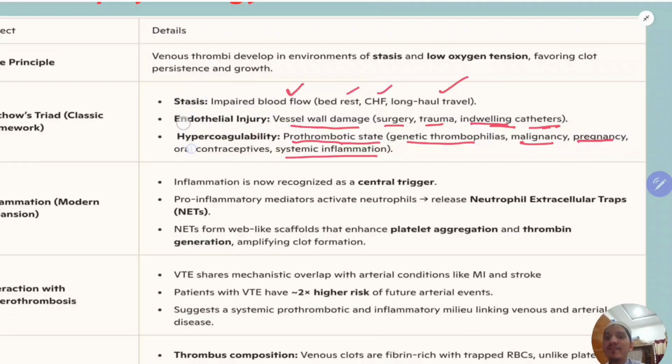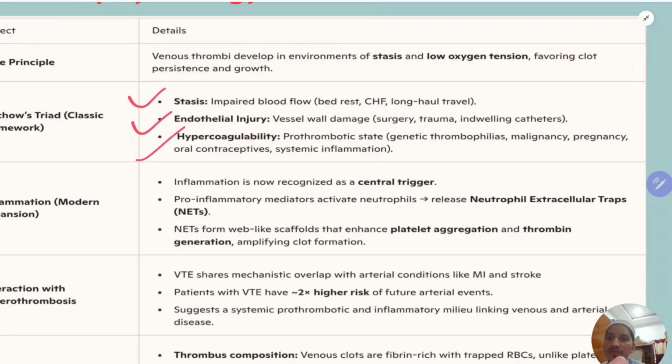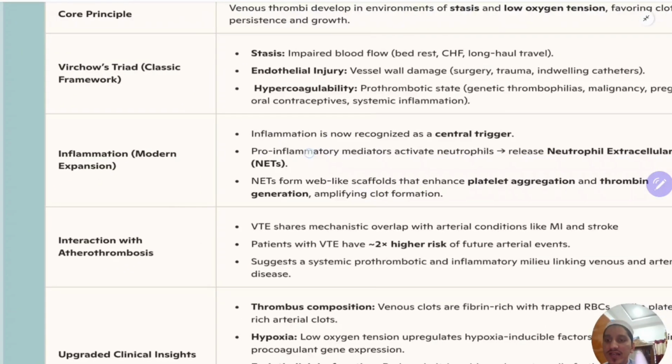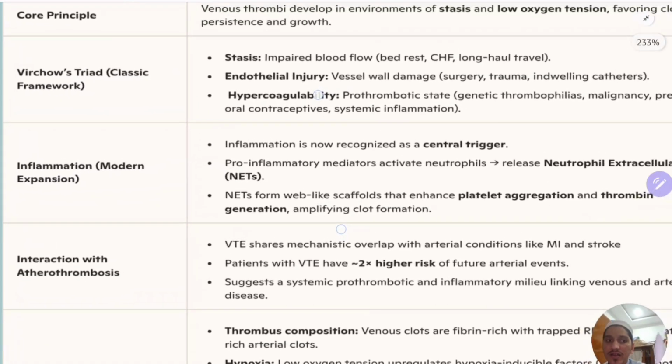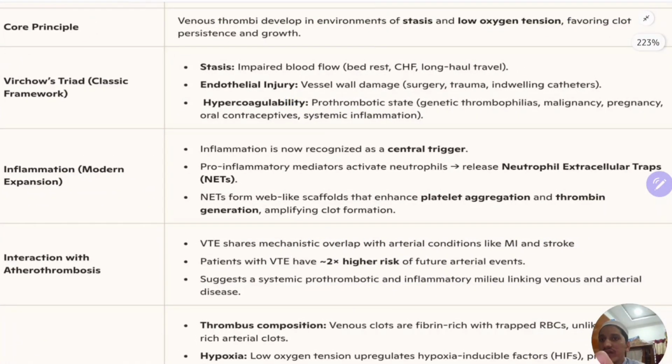So this we have known till now, that Virchow's triad, if you know, you will know the causes easily. So anything which causes stasis, endothelial injury, or hypercoagulability will cause thrombosis. But nowadays there is a modern concept of inflammation. So inflammation plays an important part in the formation of thrombus. So this is a modern expansion.